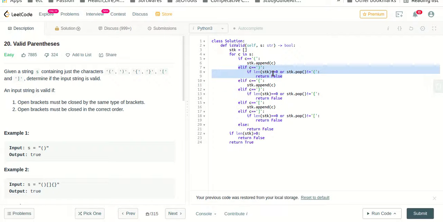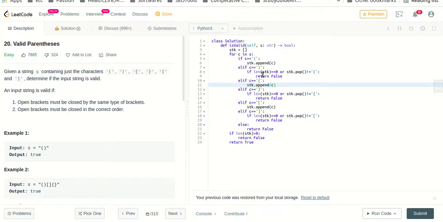If the length of stack is equal to 0, or stack dot pop is not equal to this opening brace. Okay, it must be equal to this one. If it is any of these two, then we return false. Similarly, for others also we have done the same thing, you can see.